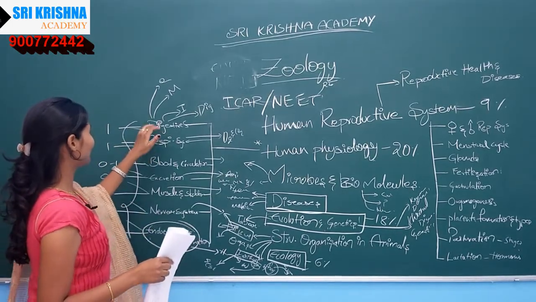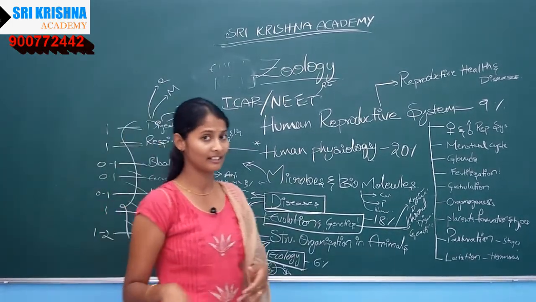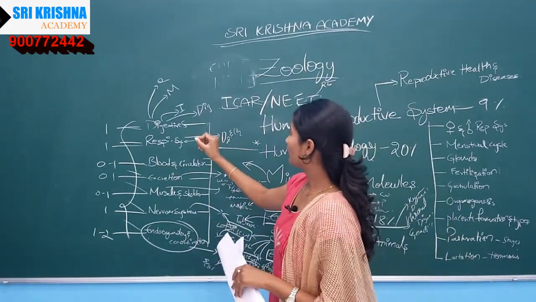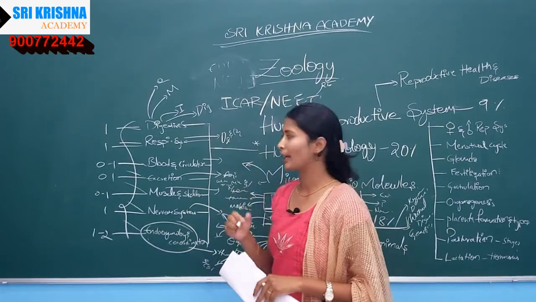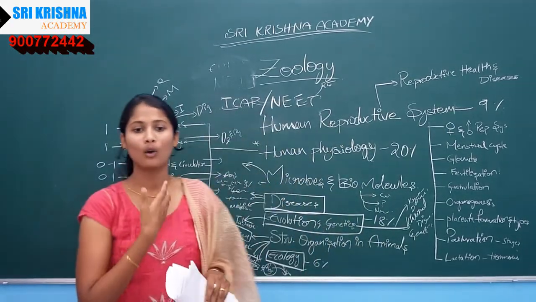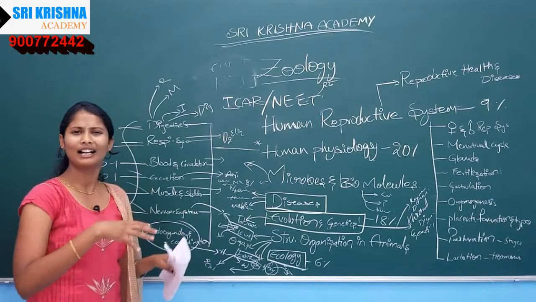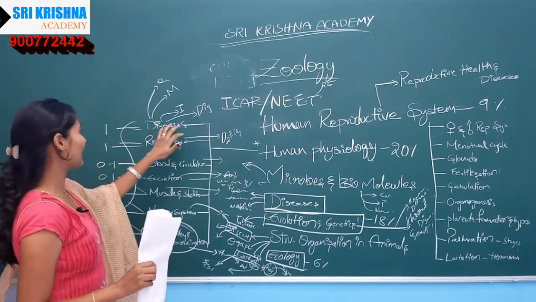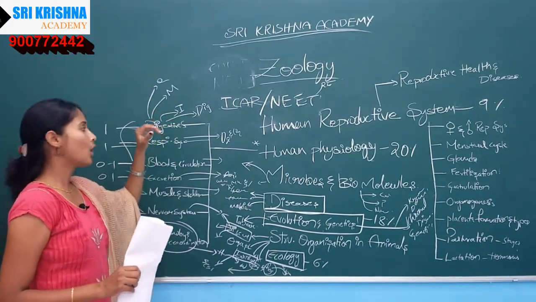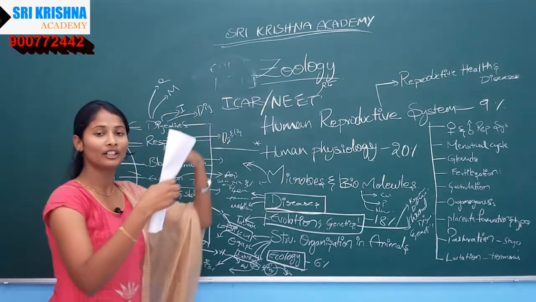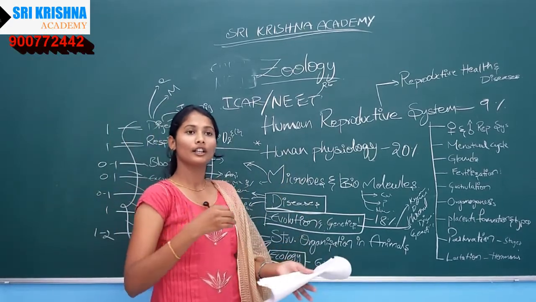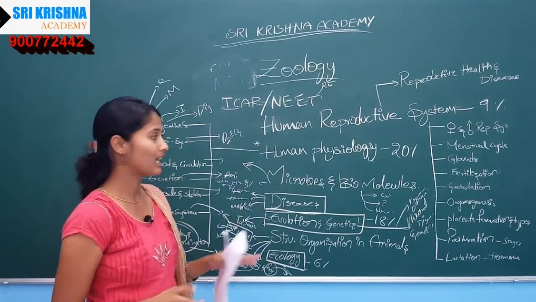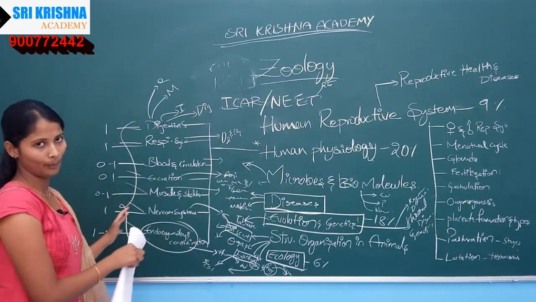Like in the digestive system, from the mouth to the anus, this is what happens: biting, chewing, then swallowing. From the esophagus it goes into the stomach. That's all we write in a long essay in the IPE, but in competitive exams we need to look into the different parts and important topics, like what new topics we can read from the digestive system or whatever the systems. We need to be thorough in every single topic.